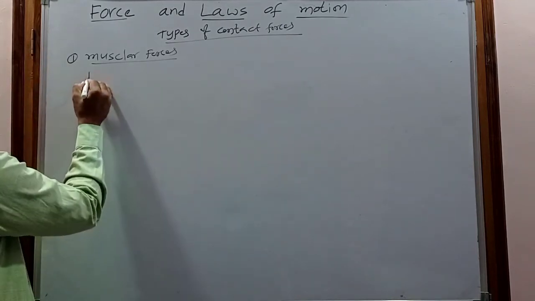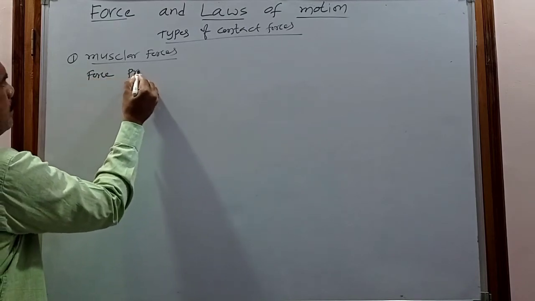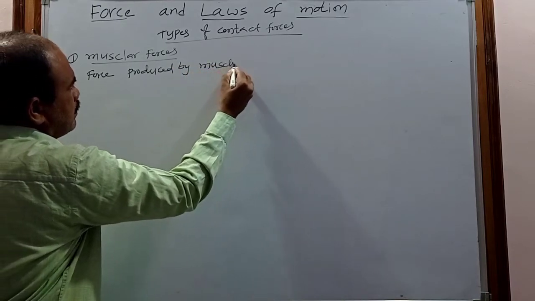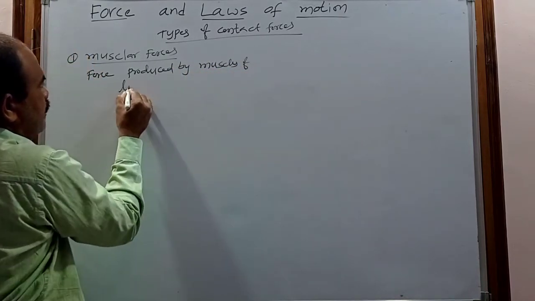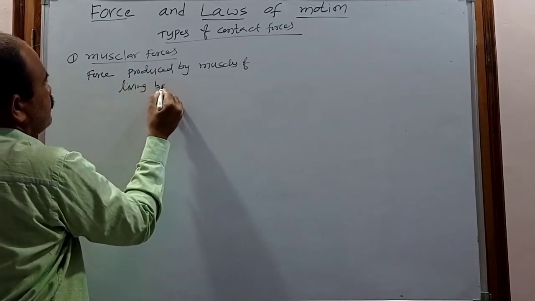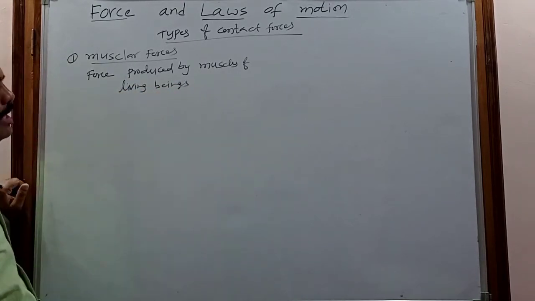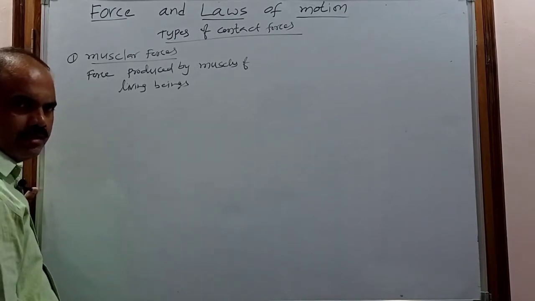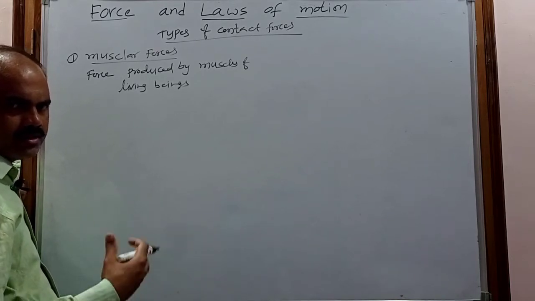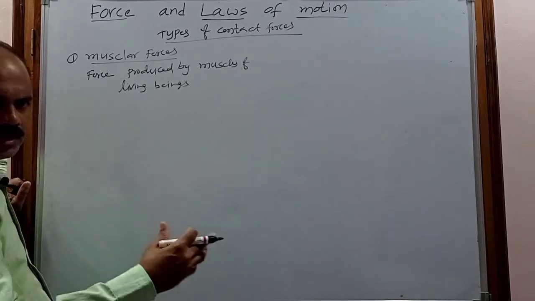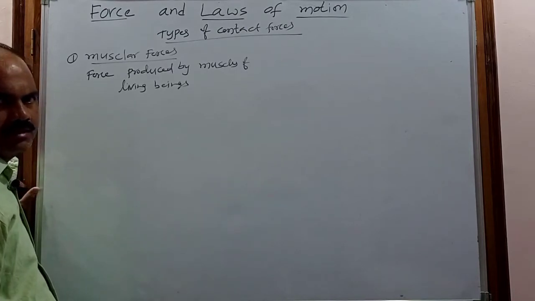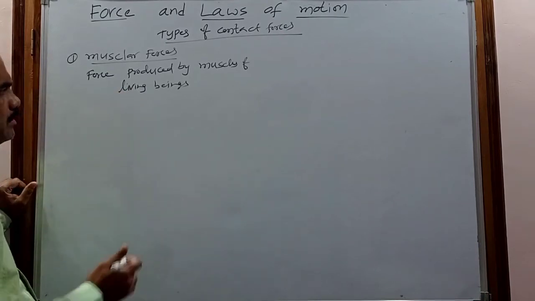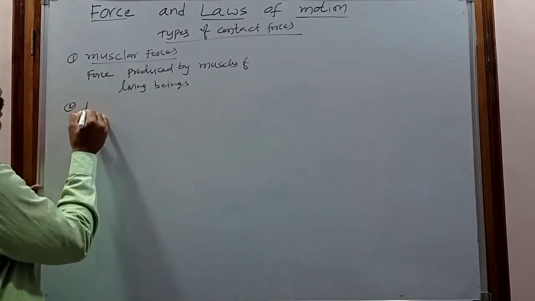So what is the muscular force? The force produced by the muscles of living beings is called muscular force. Because of this muscular force, in our daily life we do work, such as running, walking or swimming, pushing or pulling an object with our hands, or lifting some object. We use muscular force. And the second one is the mechanical force.